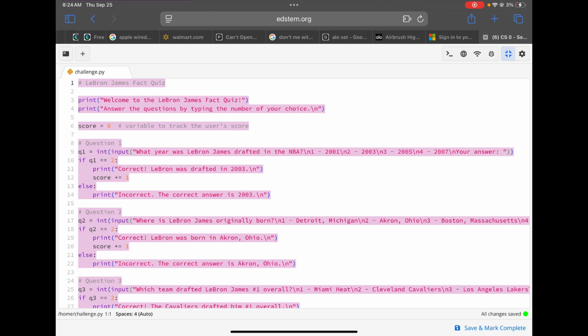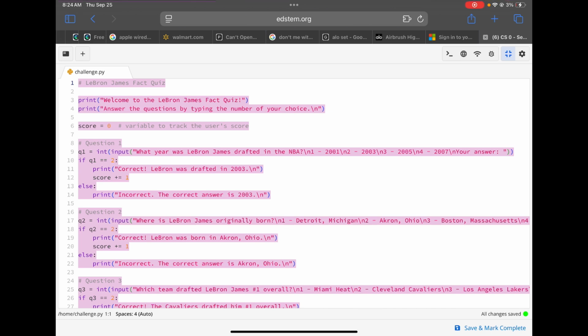When I asked what team LeBron went to when he was drafted number 1 overall in the NBA draft, it's a pretty obvious question that he went to the Cleveland Cavaliers. Another easy question was when asking where he was born, he's from Akron, Ohio. But overall, I didn't make it too hard, and I just wanted to use my input functions and conditional functions so I can keep score.